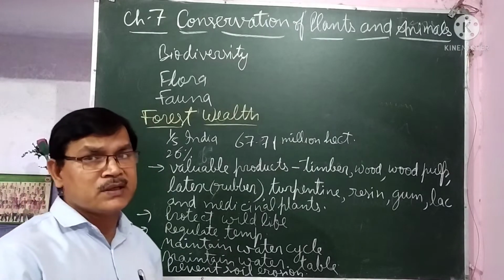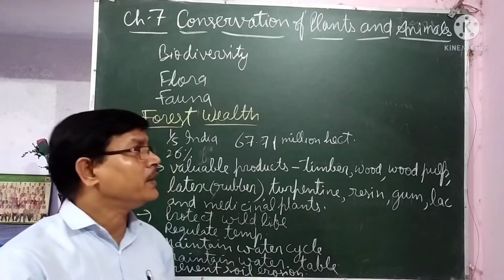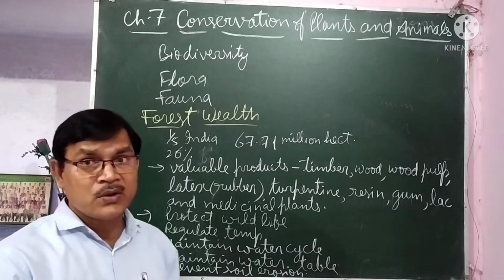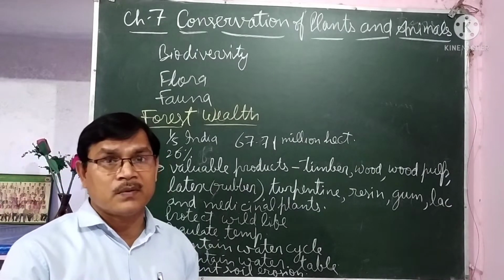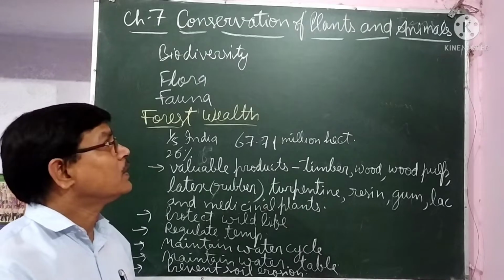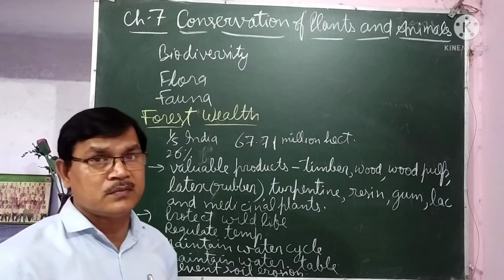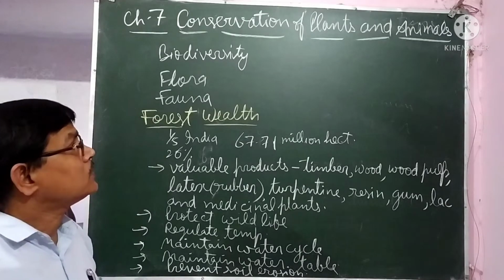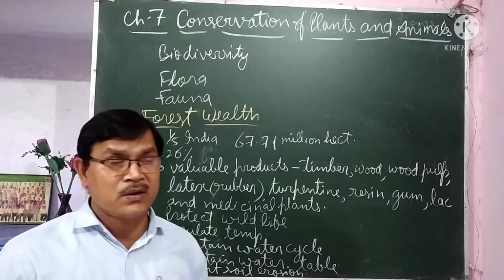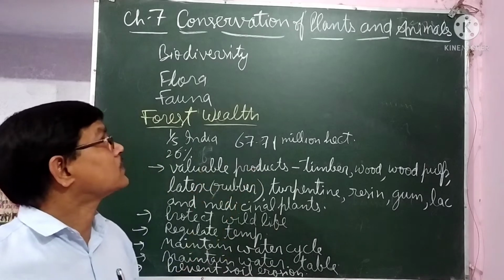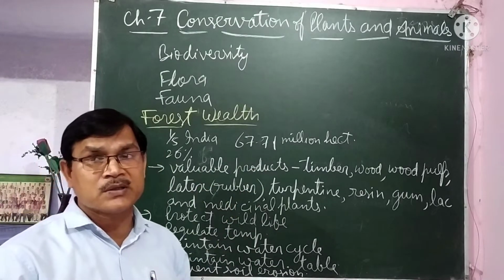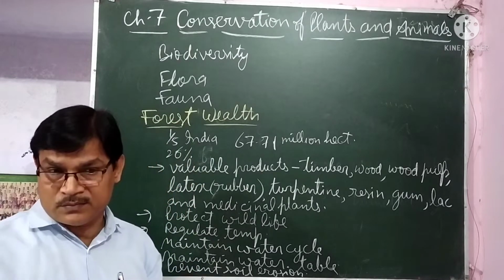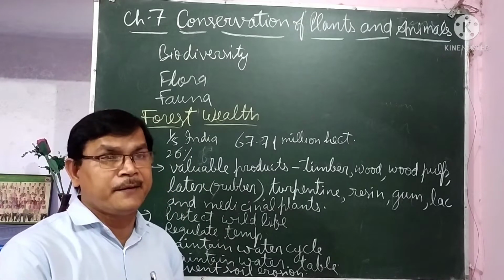So many of the things we get from plants, and we depend on plant products, plants and animals also. So there is a need to conserve, and because of changing lifestyle also, usage of natural resources has increased. So that's why there is a need to study about the conservation of plants and animals. That is because some of the species of plants and animals, their number is decreasing day by day.